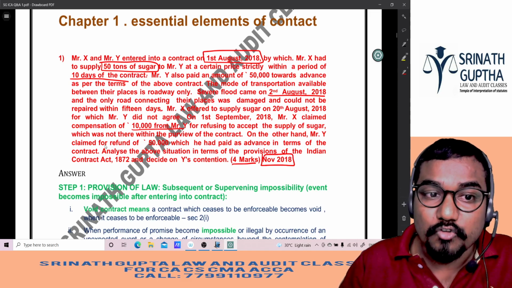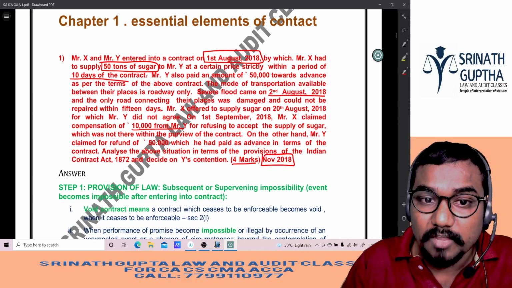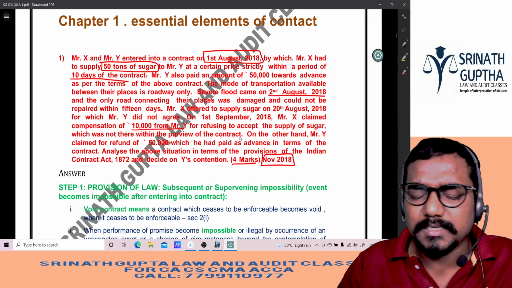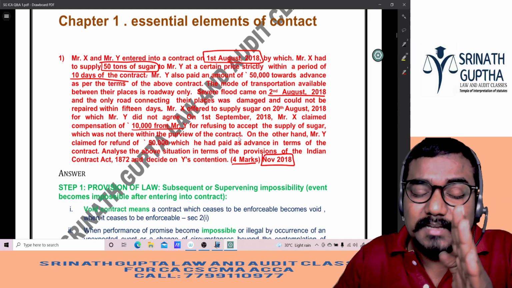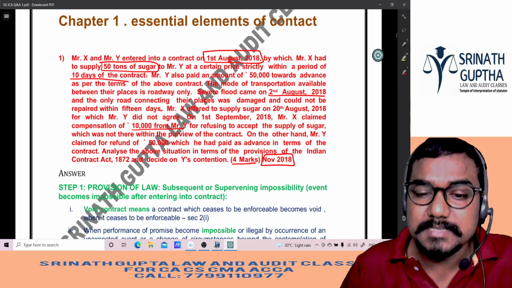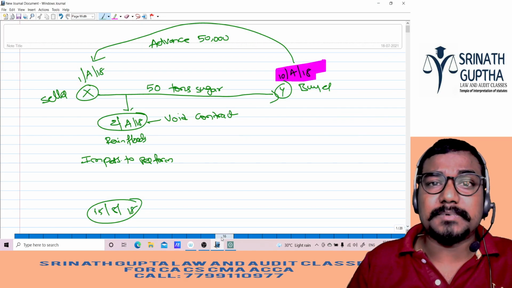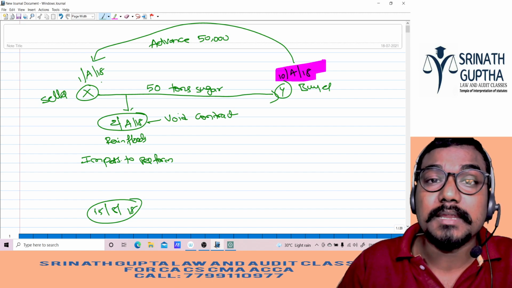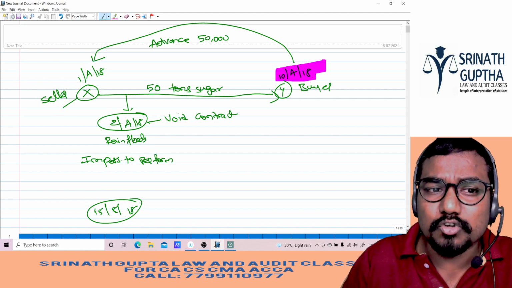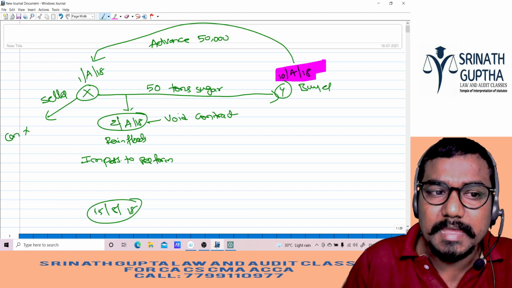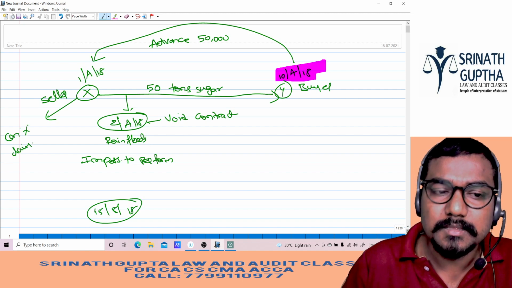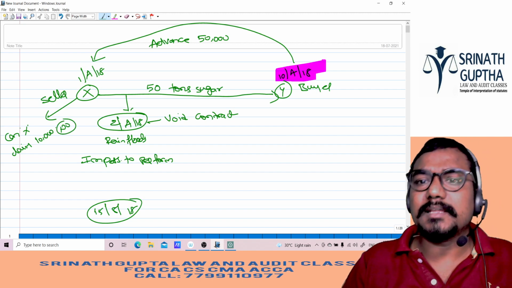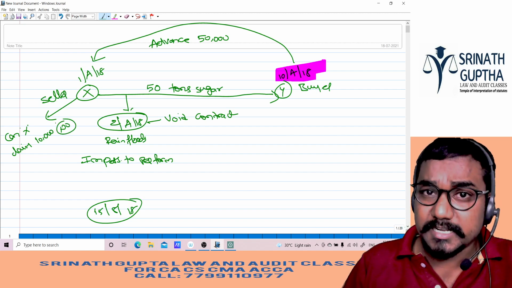So on 1st September 2018, X claimed compensation of 10,000 rupees from Y for refusing to accept the supply of the sugar, which was not there within the purview of the contract. Since Y is not accepting the sugar after 10th, X said, you have to give me 10,000 rupees. Can X claim 10,000 rupees, beta? The answer is no. He can't claim because this condition was not part of the contract.